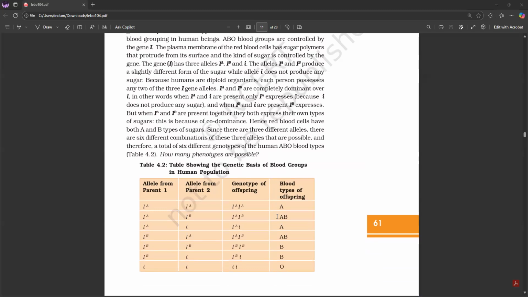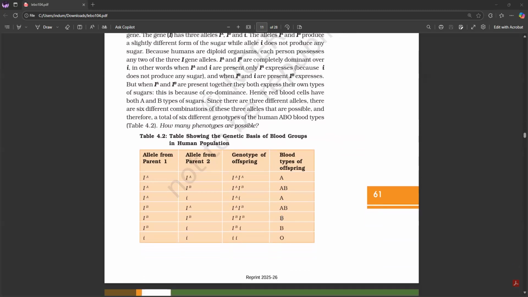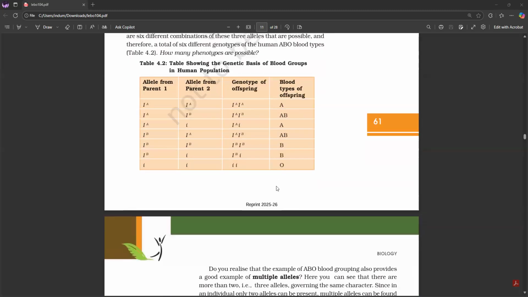Hence, blood cells have both A and B types of sugars. Since there are three different alleles, there are 6 different combinations of these 3 alleles that are possible, and therefore a total of 6 different genotypes of the human ABO blood types. Table 4.2. How many phenotypes are possible?